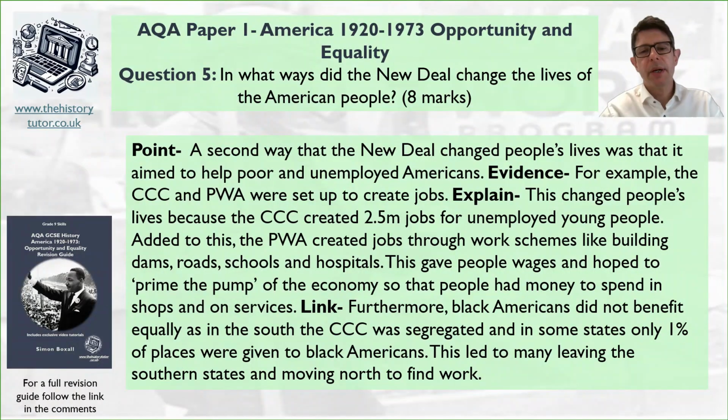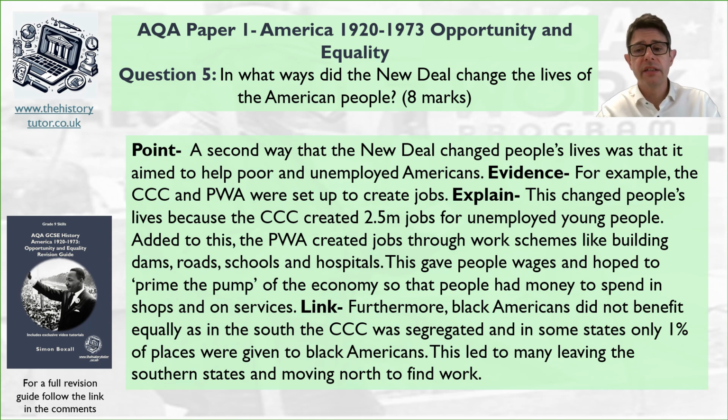So here is my example answer. I've said a second way the New Deal changed people's lives was that it aimed to help the poor and unemployed Americans. For example, the CCC and PWA were set up to create jobs. This changed people's lives because the CCC created 2.5 million jobs for unemployed young people. Added this, the PWA created jobs through work schemes like building dams, roads, schools and hospitals. So now the bigger impact is this gave people wages and helped to prime the pump of the economy so that people had money to spend in shops and on services.